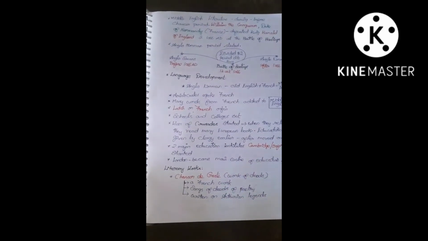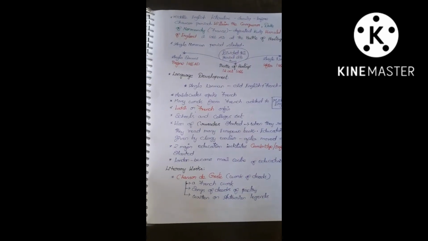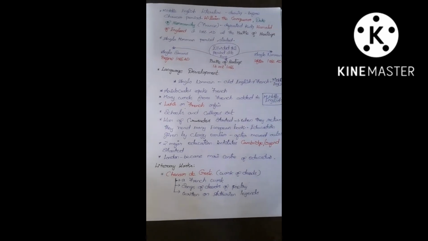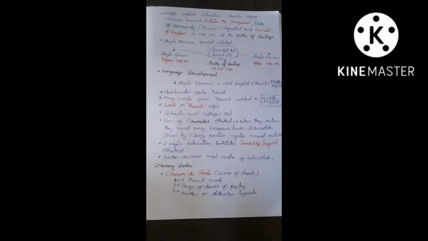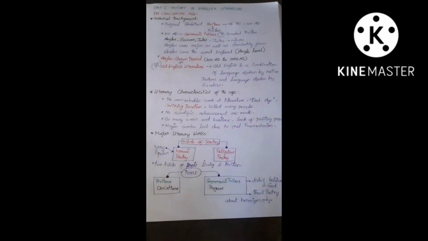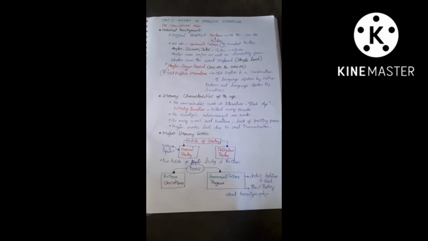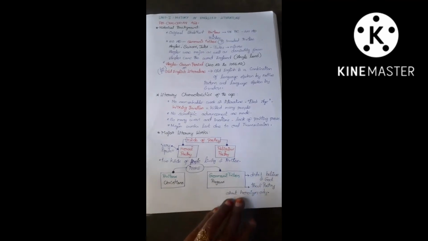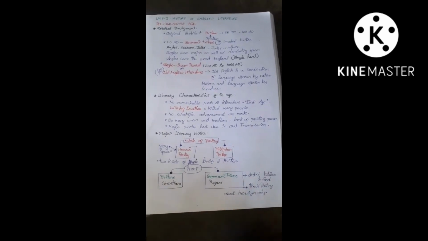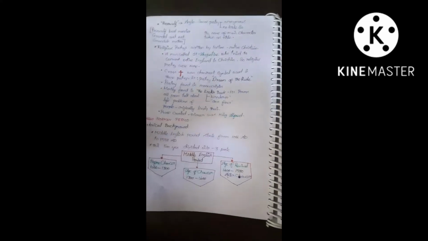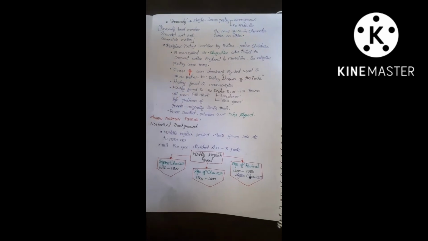Later on, we come across the Anglo-Norman period. This period, we may say, is the starting period of the Middle English period. It lasted from 1066 AD to 1558 AD, and it starts after the invasion of the Duke of Normandy, because William the Conqueror defeated the English King Harold in the Battle of Hastings. The Battle of Hastings happened on 14th October 1066. So after that, the Anglo-Norman period starts.